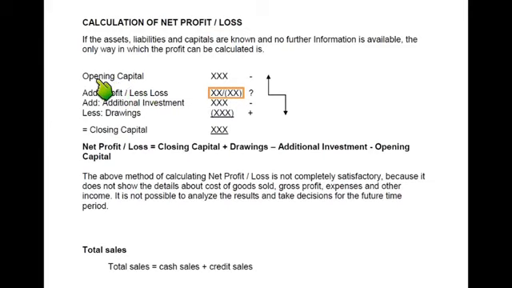As you are already aware, when making a balance sheet you need to make this working known as finance, which was opening capital, add profit or less loss for the year. Then we add additional investment. You haven't seen this before, I guess, but this always comes here. If we add or inject additional capital into the business during the year, we need to add it here. And then less drawing, we get closing capital.